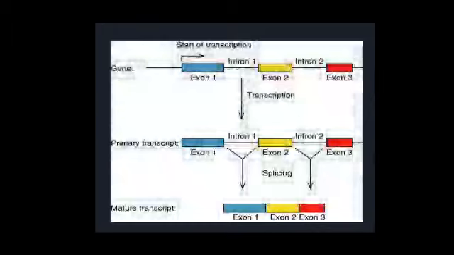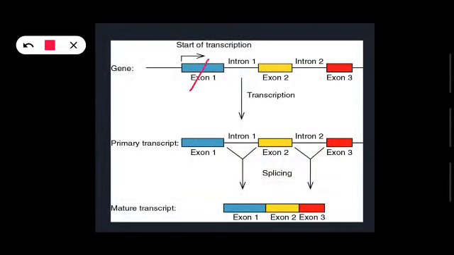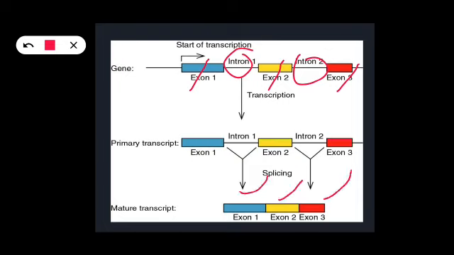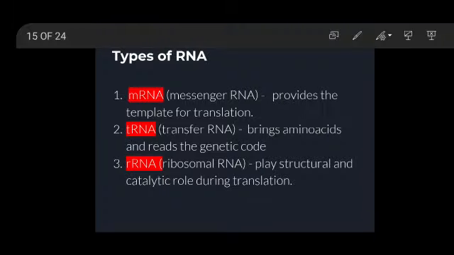As you can see in this diagram, in between exons there is the presence of introns. When the RNA transcript is formed, the introns will be present initially, but later these introns are spliced, meaning they are removed, and only the exons remain in the mature RNA transcript. We will study that in later slides.